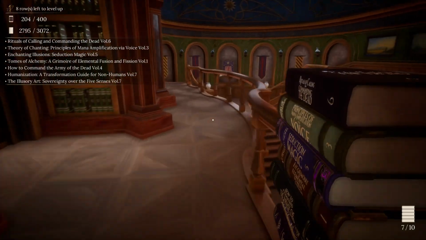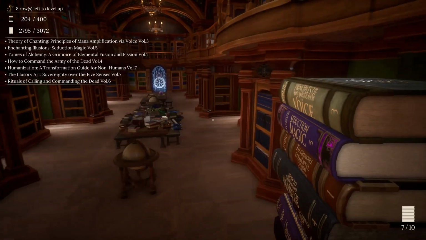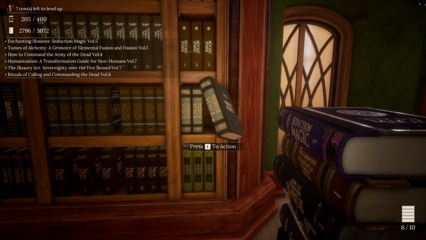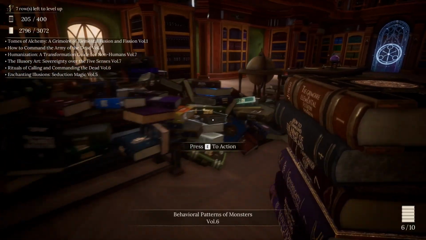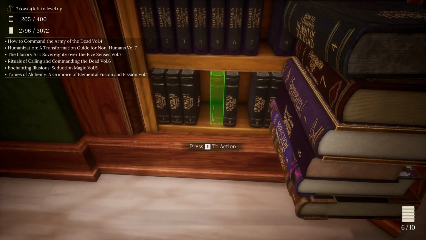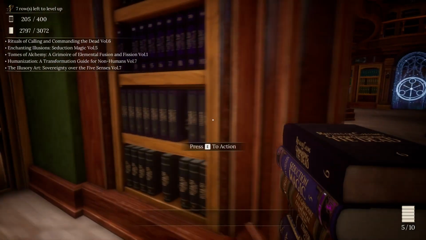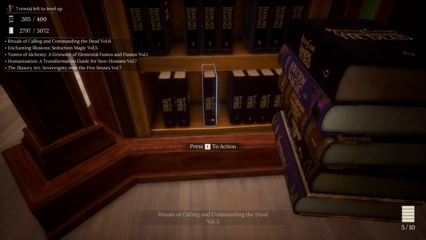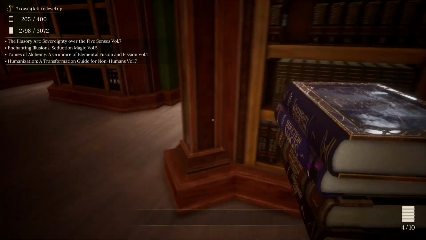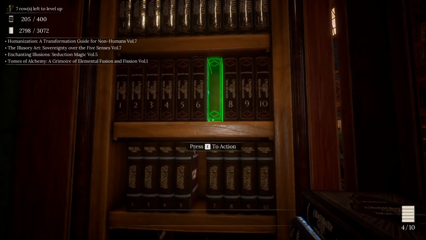Yes. Next up would be Theory of Chanting, Principles of Mana Amplification via Voice. So that's Bardry and Music. This is Volume 3. Goes right here. How to Command the Army of the Dead, Volume 4. Is that over here? Yep. Volume 4 goes right here. Rituals of Calling and Commanding the Dead, Volume 6. Goes right here. Humanization Transformation Guide for Non-Humans, I know, is over here. And it completes that one there.